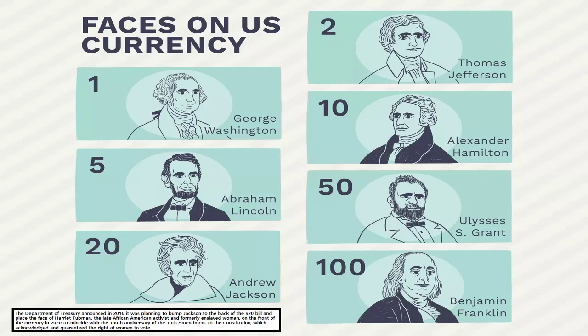That hasn't happened yet, but you can take a look at the AI story on why that hasn't happened and when it could actually come about. So that's still in the works. You can still get a few Andrew Jacksons out there, but it may come to an end shortly. Then the $50 bill, you don't get too many of those, and that's Ulysses S. Grant.